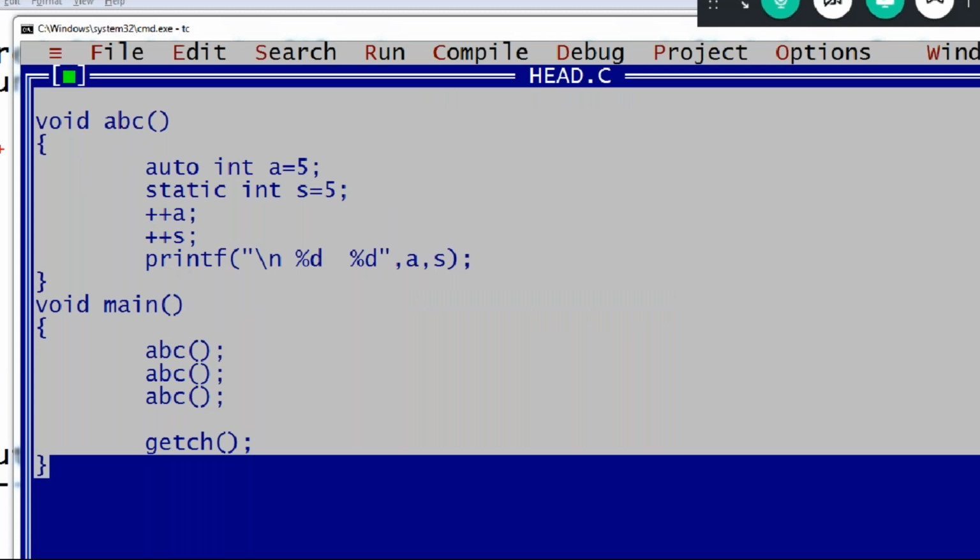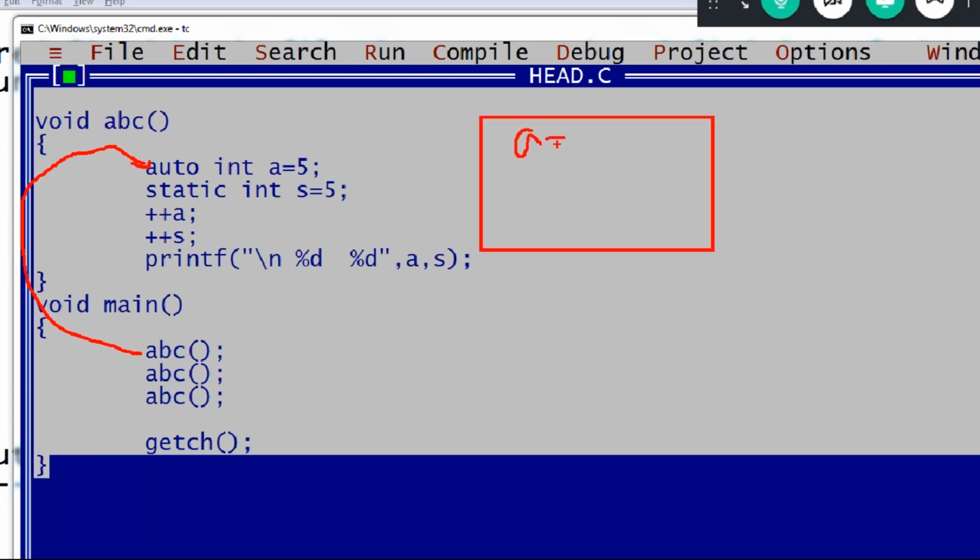This s is 5. Plus plus a, this is 6. Plus plus s, this is 6. Print the a value and s value. 6 and 6 will be printed. Completed. When our function is completed, this will be deleted. This will be deleted, guys.